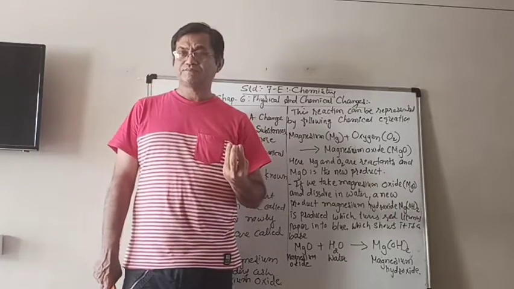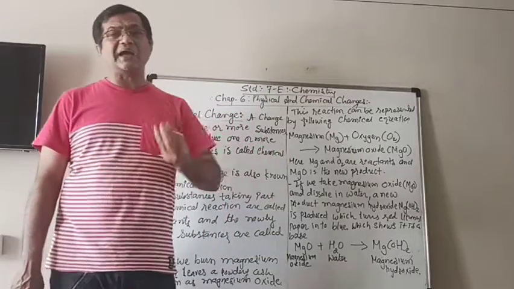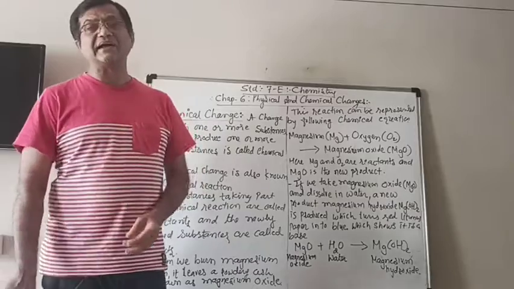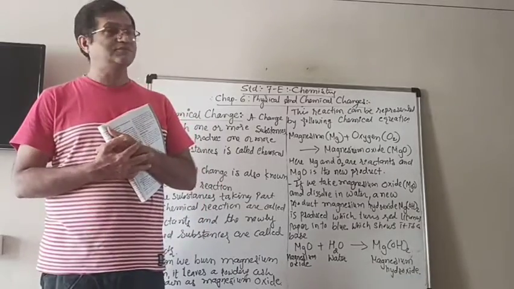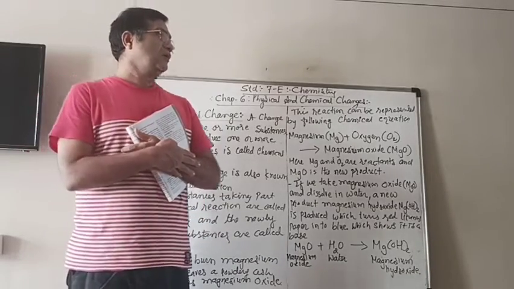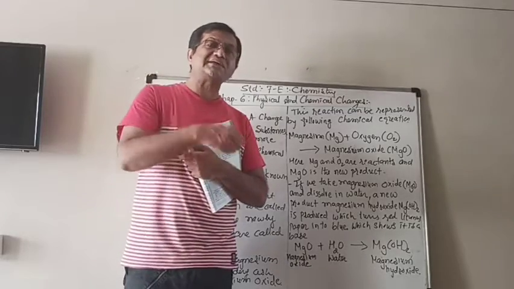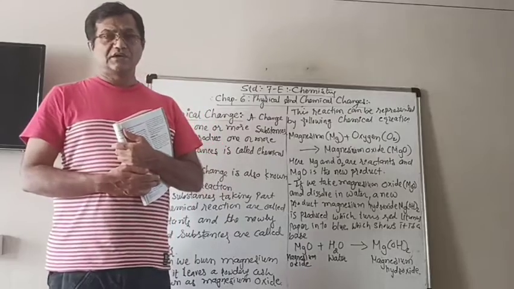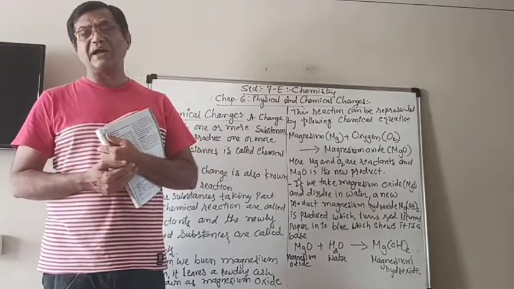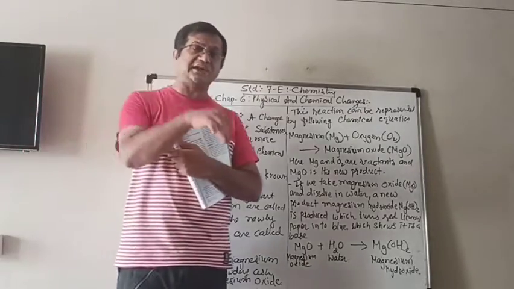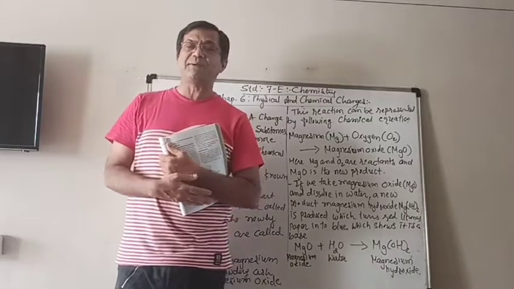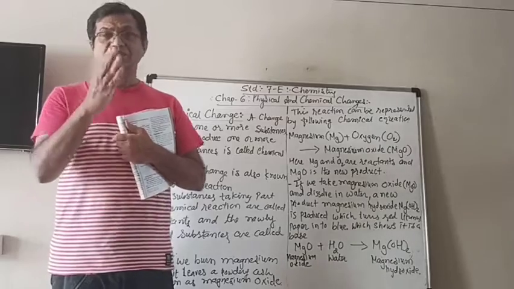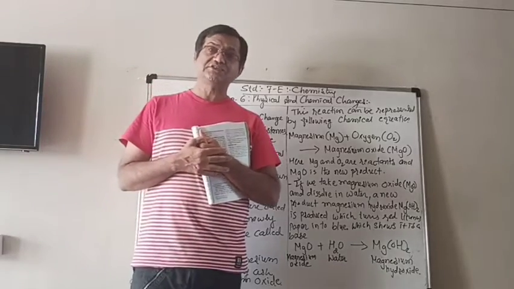Generally water does not show any color change with blue and red litmus paper, as it is a neutral substance. Now after dissolving this magnesium oxide in water, check with blue and red litmus paper: insert red and blue litmus paper in that solution and notice the color change.